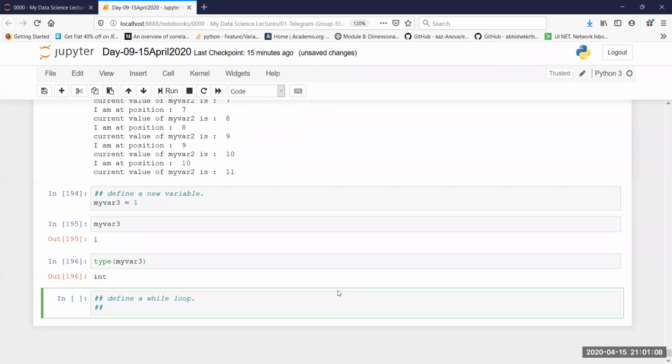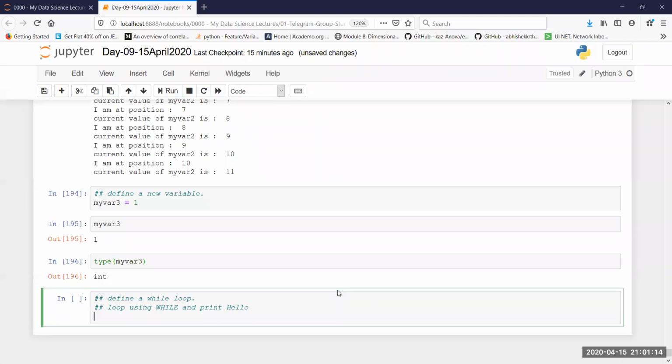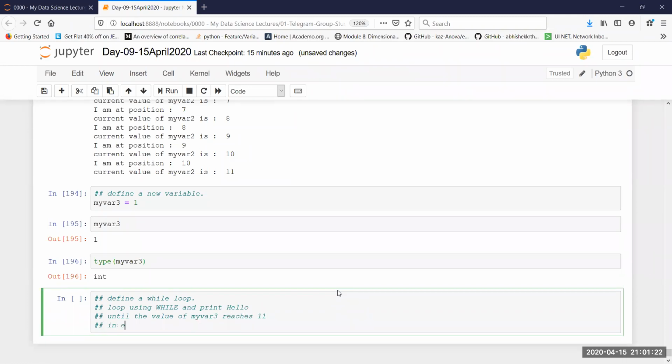So what we are going to do: loop using while and print hello until the value of my var3 reaches 11. In each step, increase the value of the iterator, which in this case is my var3. Why is this called an iterator? Because in a while loop you don't have to define an iterator.